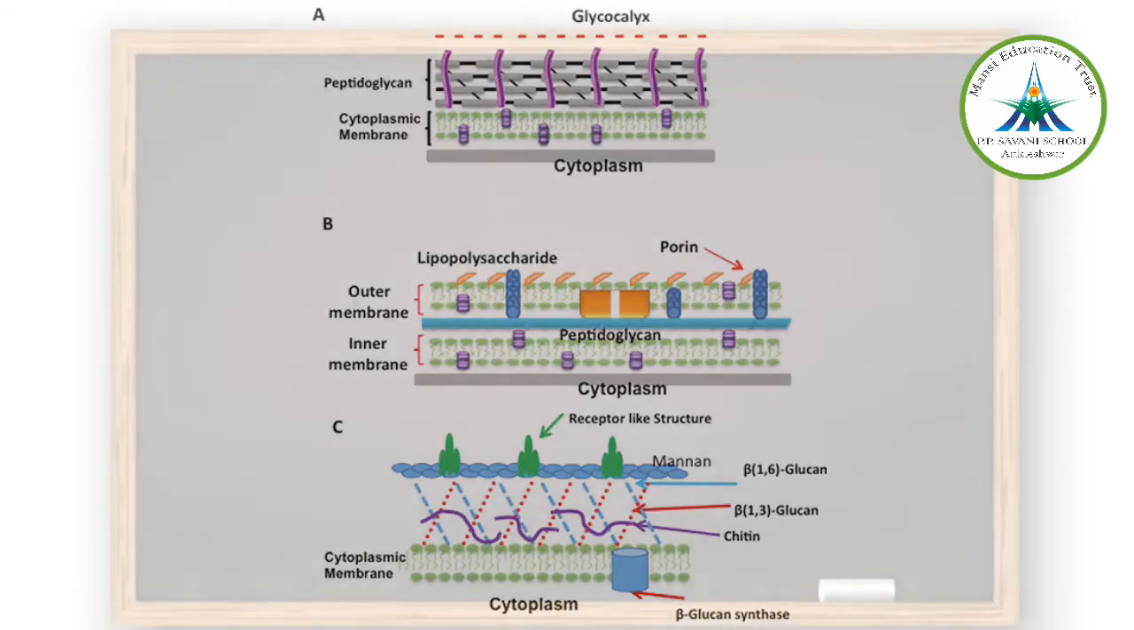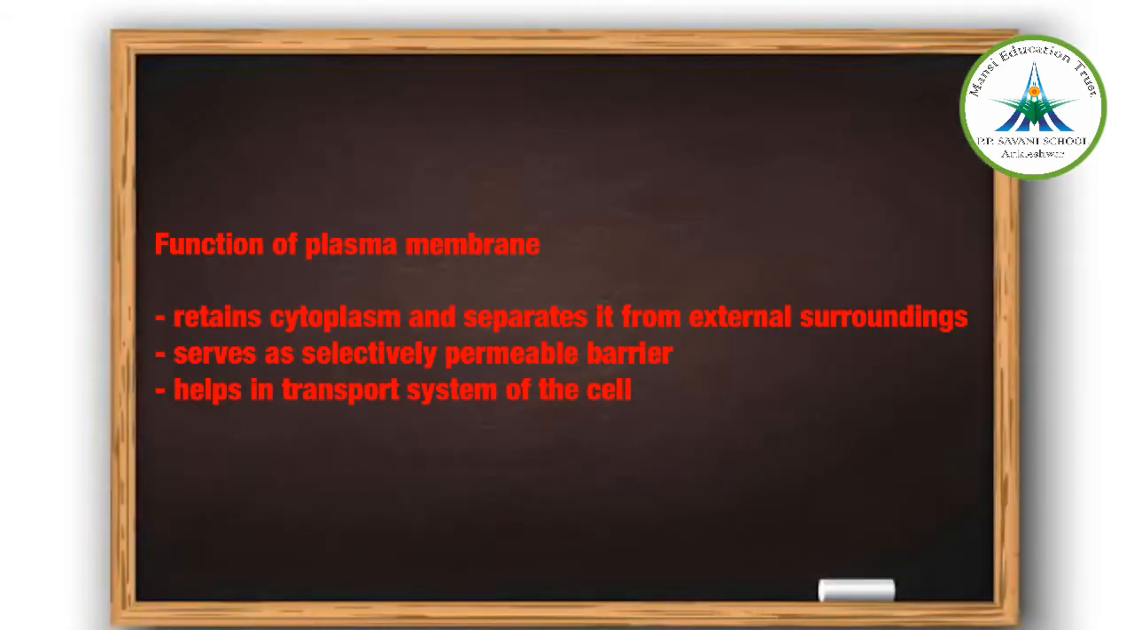Now, what is the function of the plasma membrane? The plasma membrane of a bacterial cell performs different functions. One is that it serves as a selectively permeable barrier, which allows the entry and exit of some materials only. Then it prevents loss of essential components through leakage and helps in movement of molecules as well. It also helps in the transport system of the cell, like nutrient uptake, protein secretion, etc.